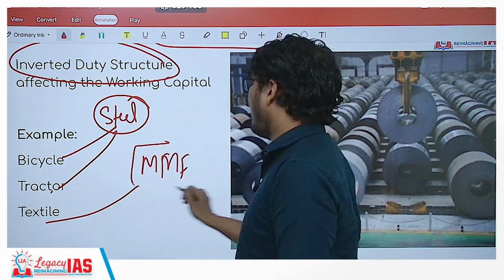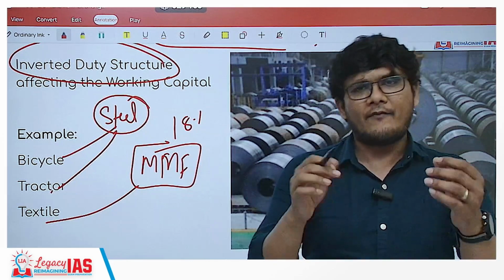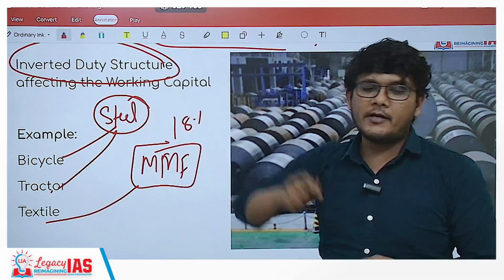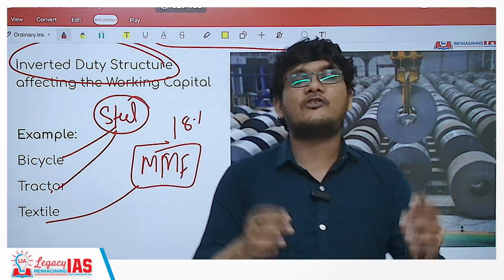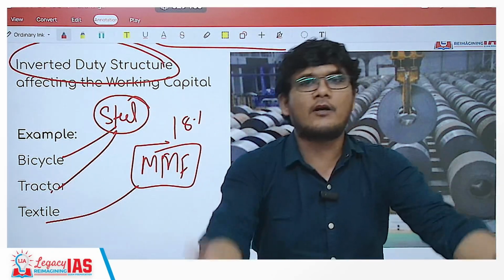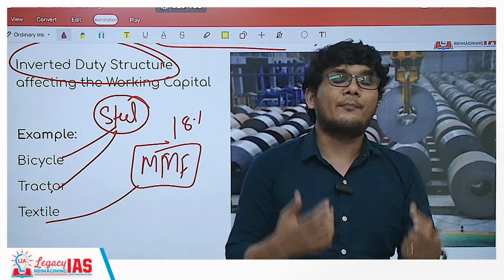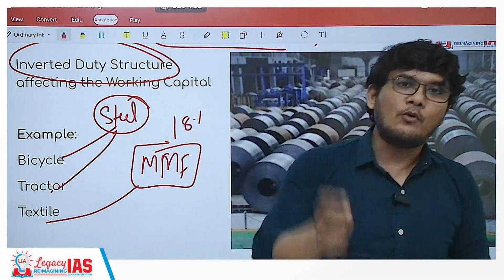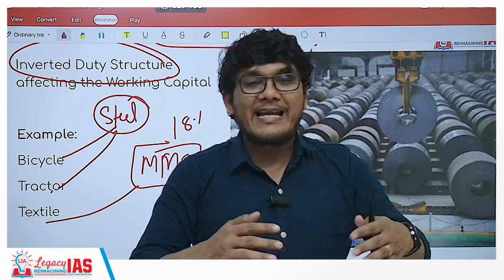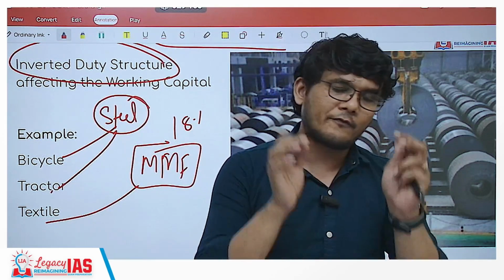Same is the case with man-made fiber, which is taxed at 18%, but garments under 2,500 are still taxed at a very low rate, that is just 5%, as a result of which the inverted duty structure still remains in some sectors, which leads to the blockage of working capital, because the person will have to file for a refund, which will take time. It may be delayed, at times it gets rejected, so your money will be stuck with the government. That issue has majorly been resolved, but in some sectors it still remains. So probably another slight transition or change can lead to the elimination of these issues as well.